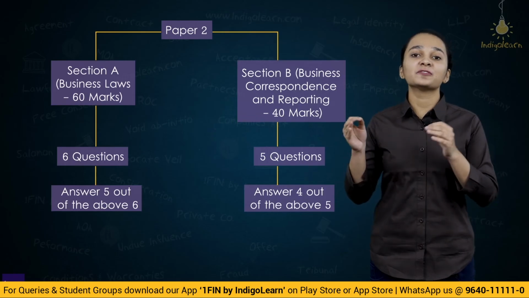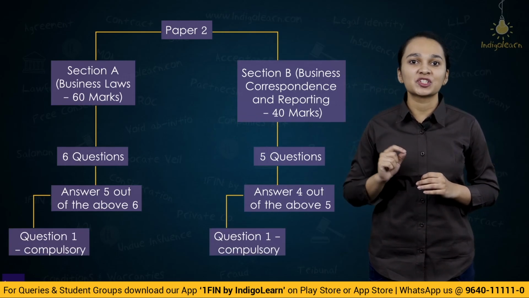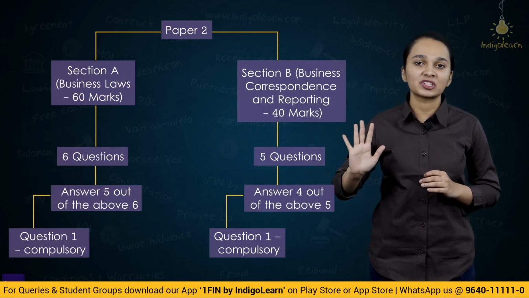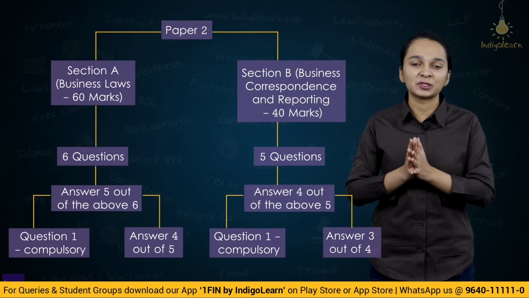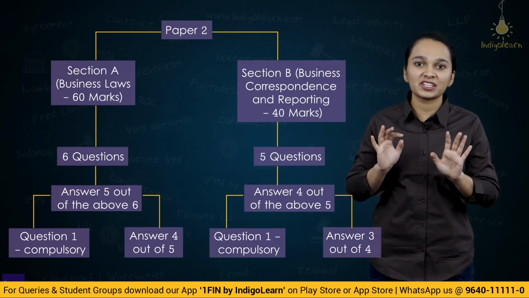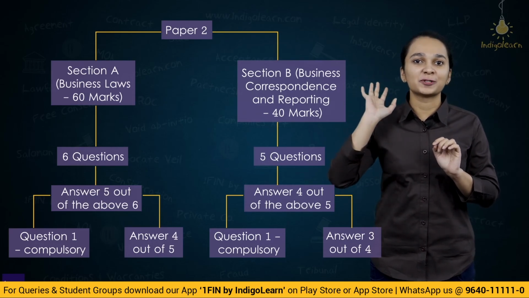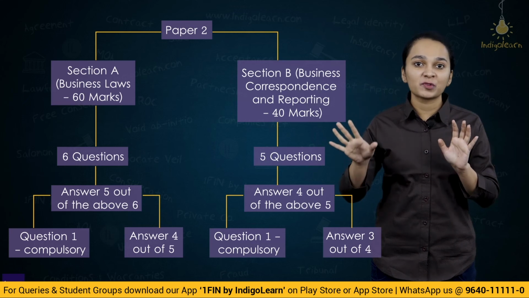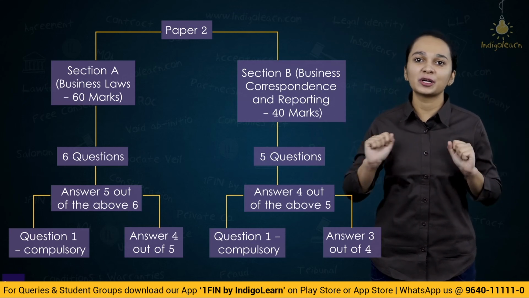answered. Out of all these 6 questions, question number 1 will be a compulsory question, which means you have to answer that question. But out of the remaining 5 questions, you will have to answer any 4. So altogether you have to answer 5 questions, but question number 1 is compulsory and you will have to answer it. Apart from question number 1, out of the remaining 5 questions, you can answer any 4 questions.